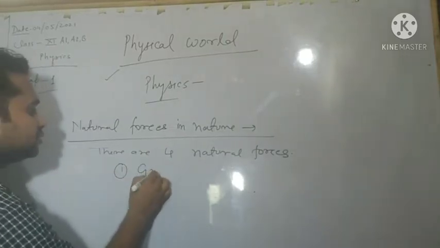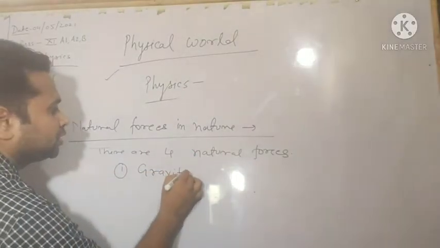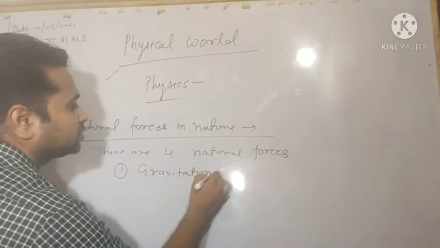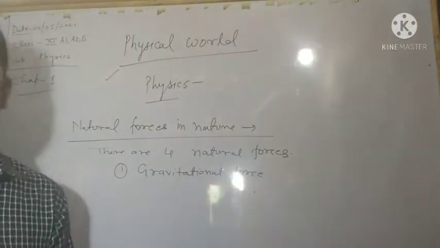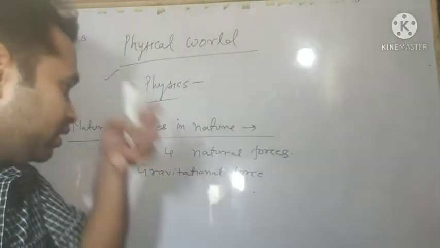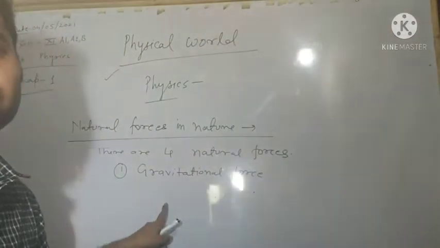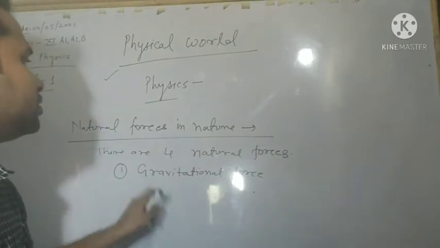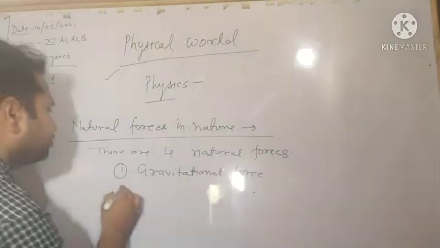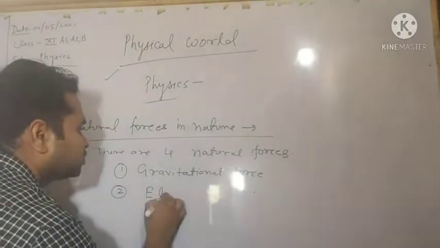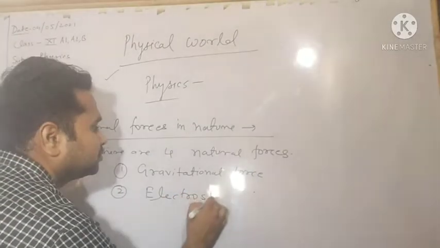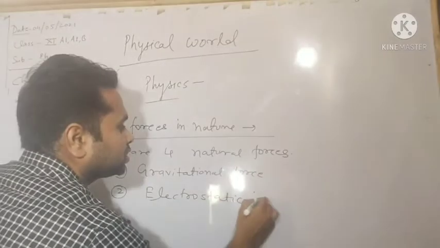First is gravitational force. In class 9th or 10th you have learned about this. Second, electrostatic force.